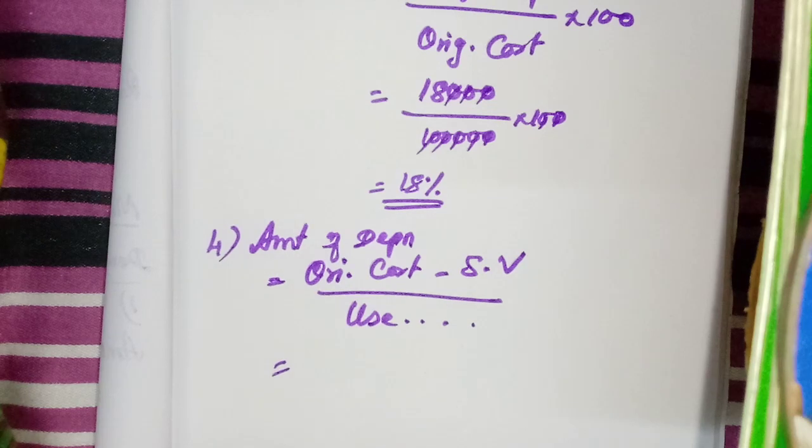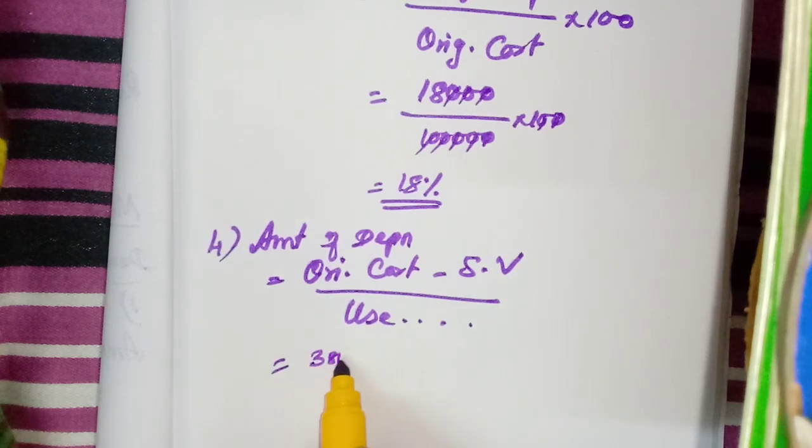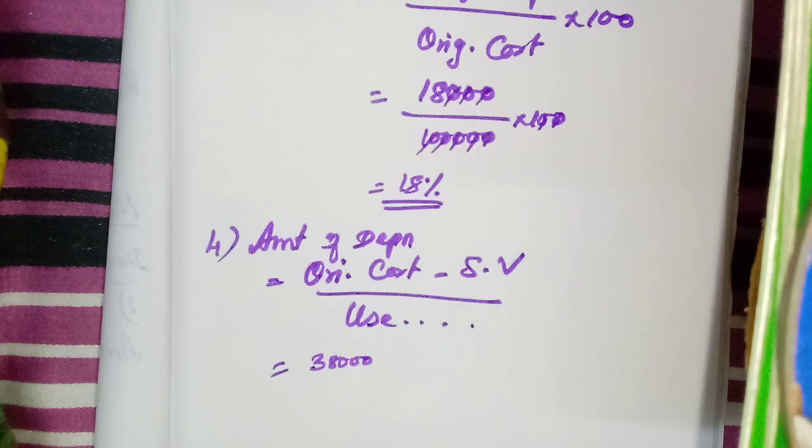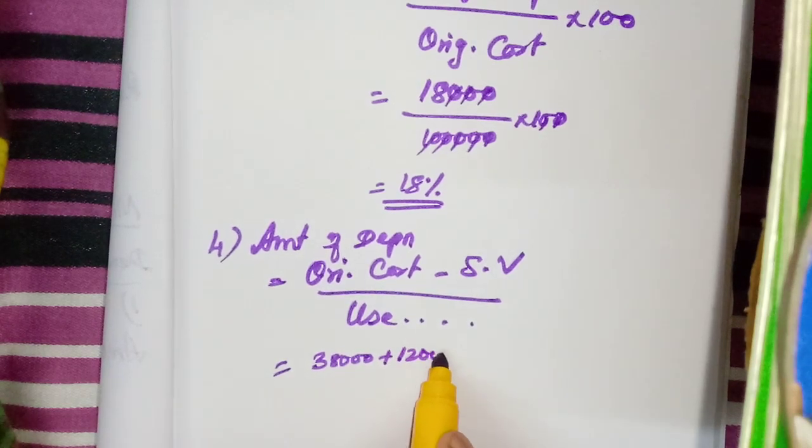You see, a second-hand machinery was purchased on 1/1/2018 for 38,000. Then on 1/1/2018, 12,000 was spent on its repairs. If we purchase second-hand machinery and do repairs, that should be added along with the original cost.